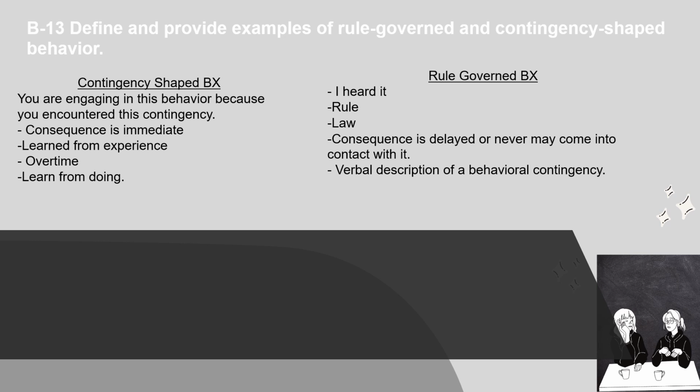It's a rule, it's a law, and the consequence is delayed, or you may never come into contact with the consequence. And it's usually described as a verbal description of a behavioral contingency. So in order for something to be a real rule-governed behavior, it's something that doesn't have to come into contact with a consequence. Or it may be delayed. Something you heard. It's a rule, a law.